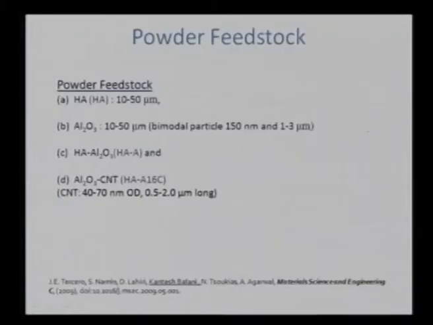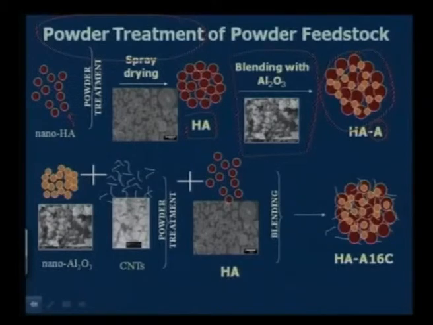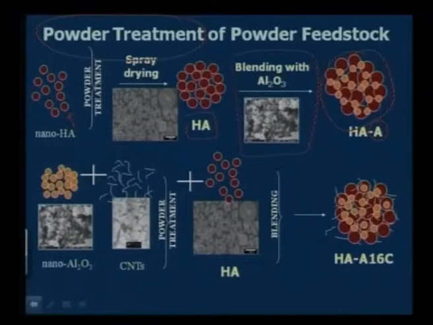Because if you want to disperse aluminum oxide into hydroxyapatite, we need to have it in a very controlled fashion. And if we already have an agglomerate of hydroxyapatite, then the aluminum oxide will just disperse on the surface of the hydroxyapatite agglomerate. So if we blend them together and then do the spray drying, that might result in much better properties. That's what is being done in this particular case: aluminum oxide has been blended with the spray dried hydroxyapatite.